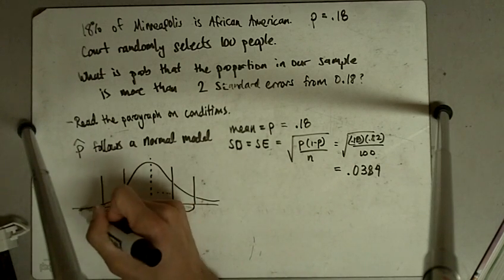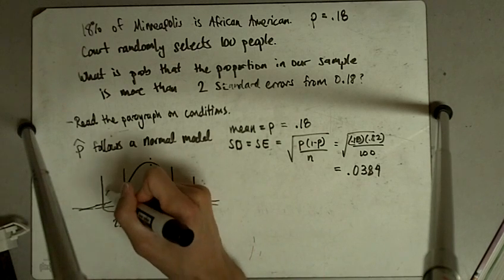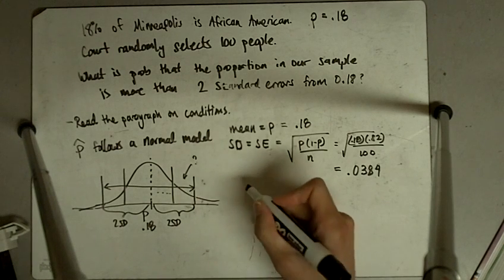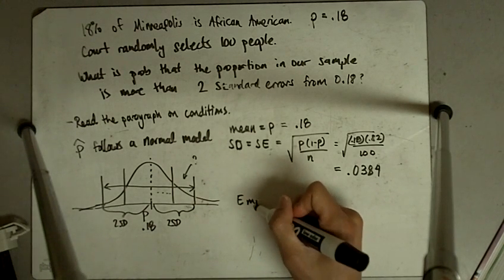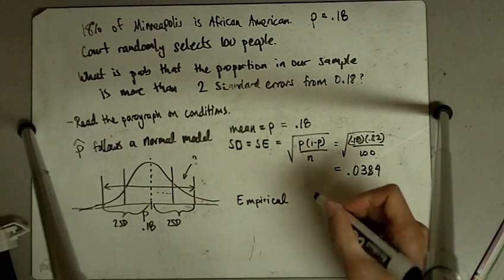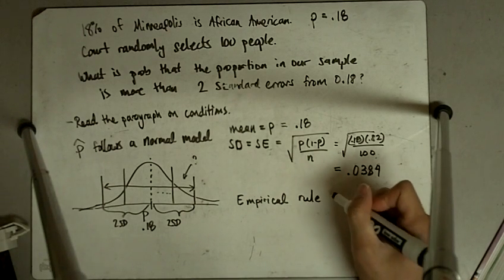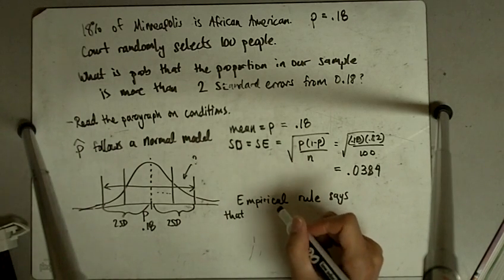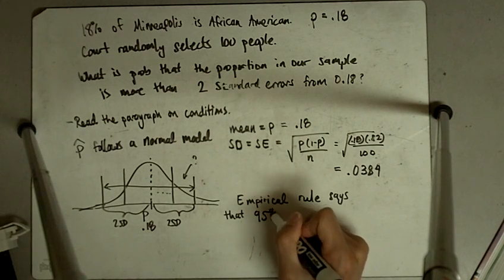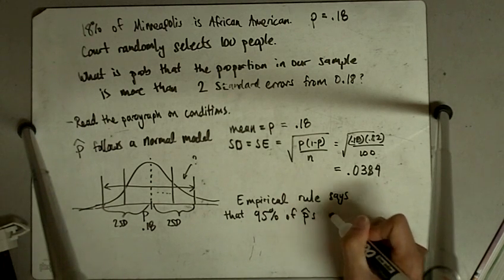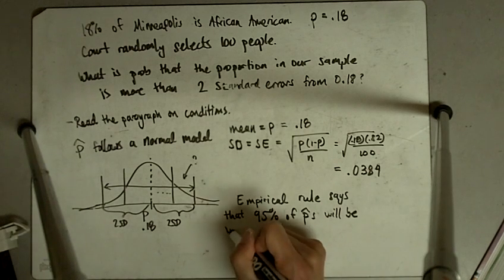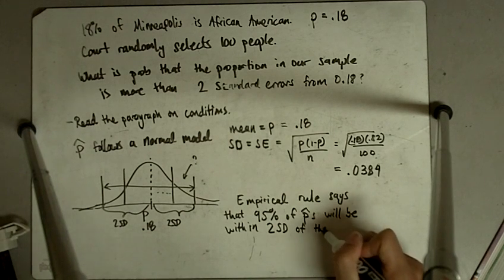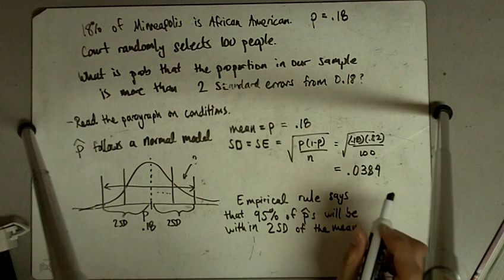So from the empirical rule, how much is within 2 standard deviations of the mean? The empirical rule tells us that 95% is within 2 standard deviations of the mean. So whenever I take a p hat, 95% of the p hats will be within 2 standard deviations of the mean.